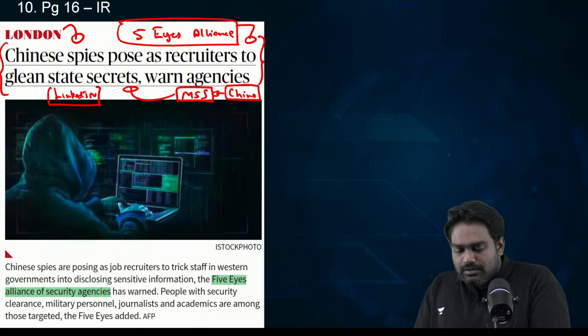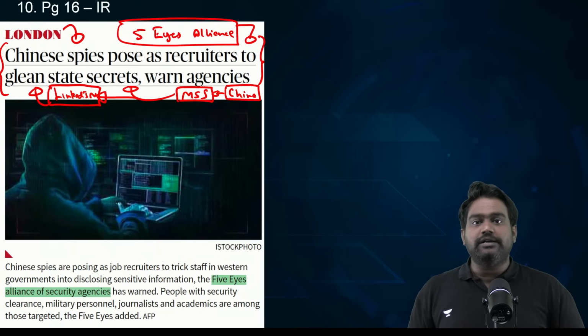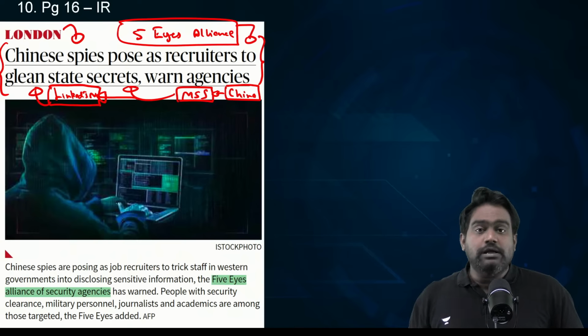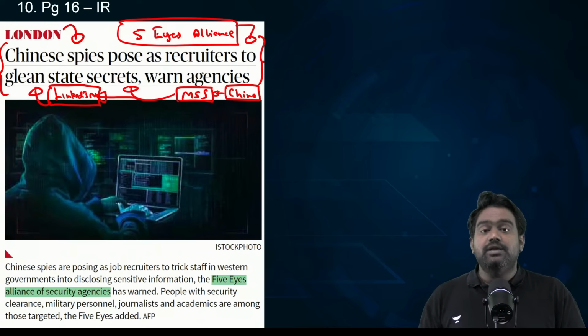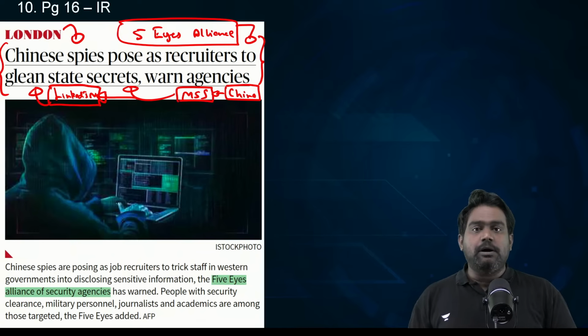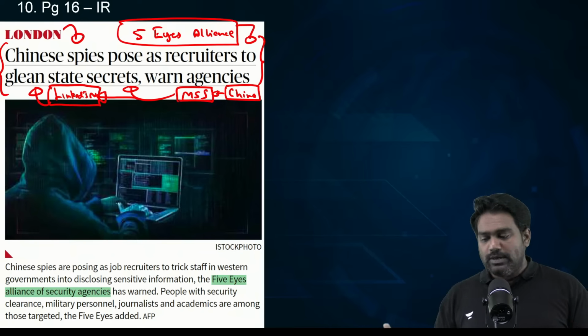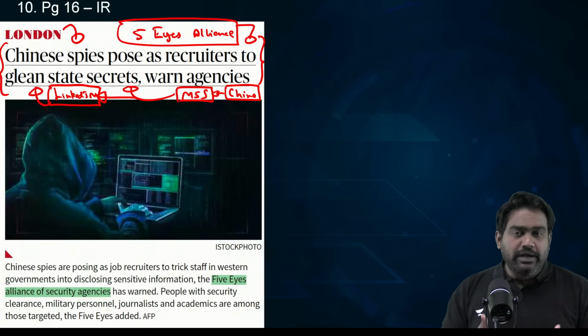Especially on LinkedIn, Chinese intelligence operatives are scouting for potential targets to be recruited. They're mainly looking for those who work for governments, research institutions, academia, and those who are already part of key institutions from US to Europe. And this could apply to India as well.